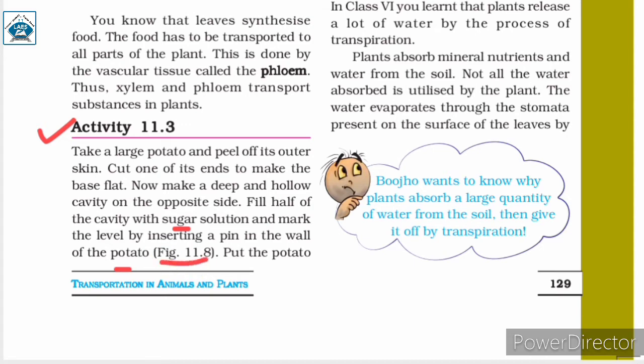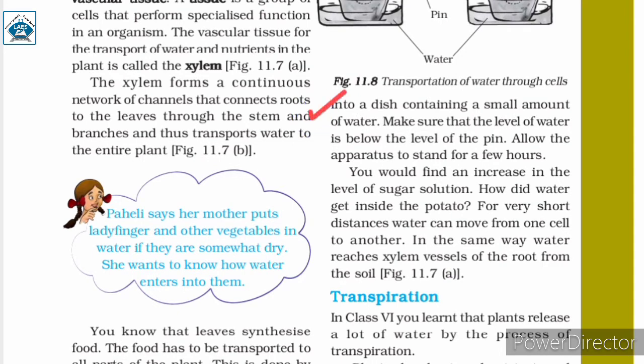Put the potato into a dish containing a small level of water. Make sure that the level of water is below the level of the pin. Allow the apparatus to stand for a few hours. You would find an increase in the level of sugar solution. How did water get inside the potato?